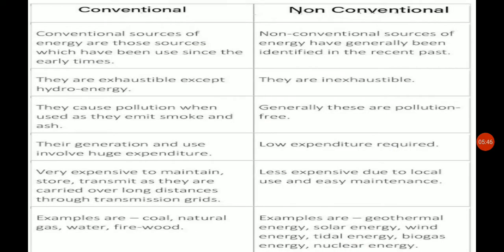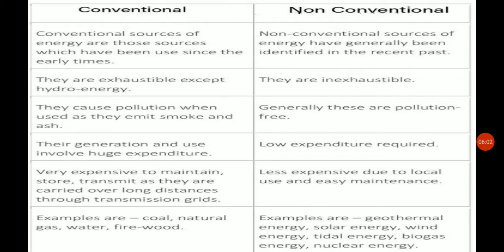Moving to the differentiation between conventional and non-conventional sources. Conventional sources of energy are those sources which have been used since earlier times, that are being used from ancient times.